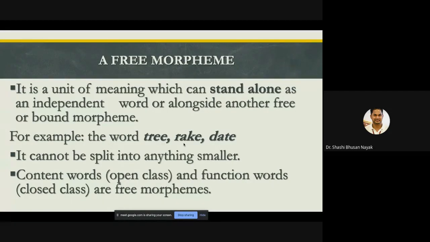Hello, sir. Yes. There is a diagram morpheme. Sorry. Your audio is not working.